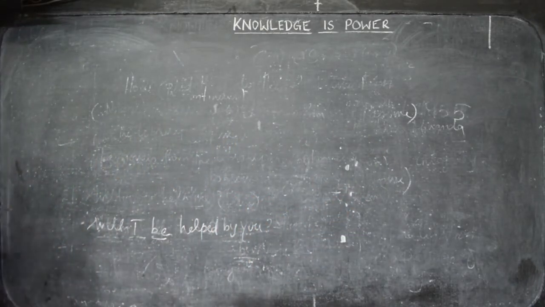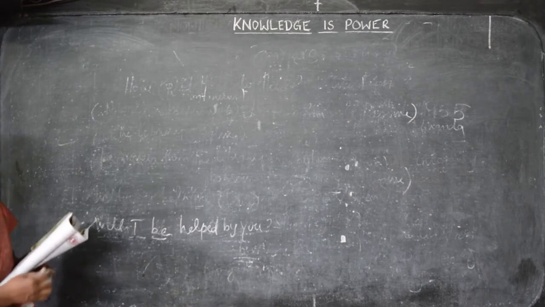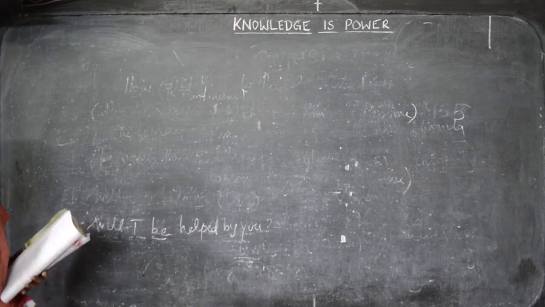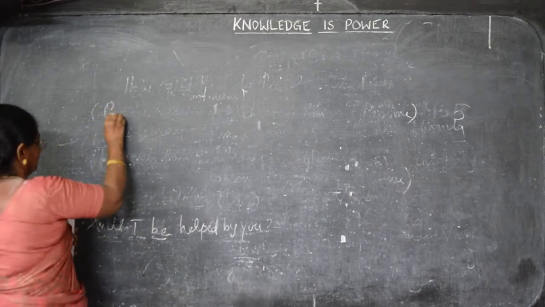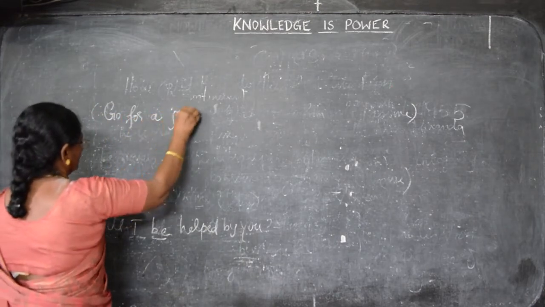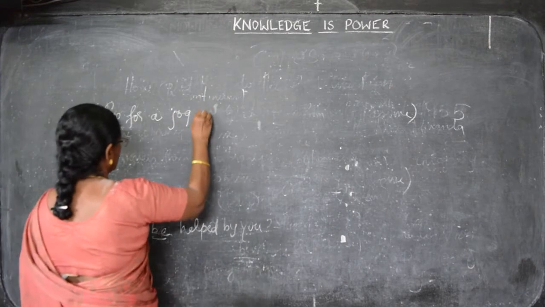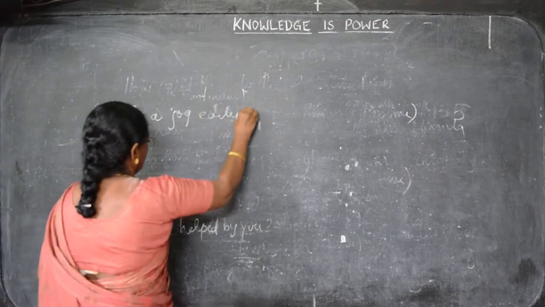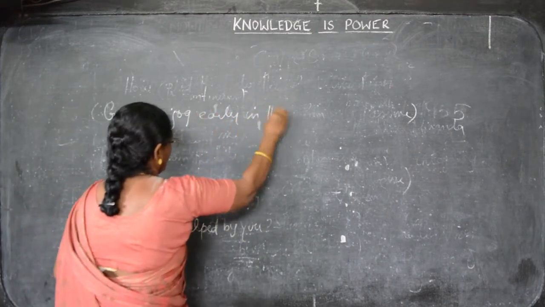Now the next sentence is, go for a jog early in the morning. Go for a walk early in the morning.